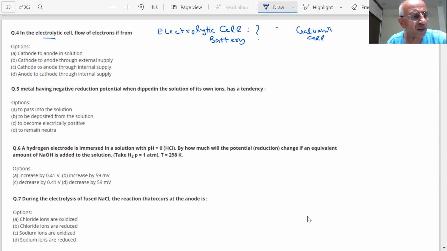Where is the external supply here? You are attaching a battery from outside, plus and minus. This is your negative, this is your positive.